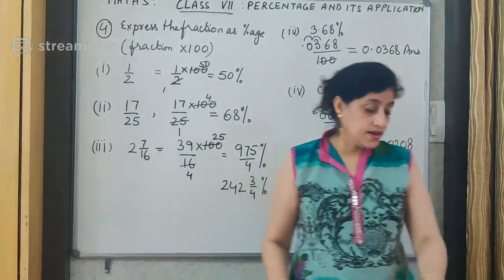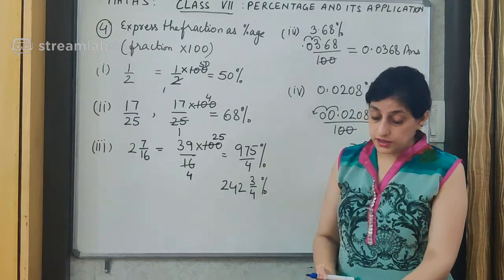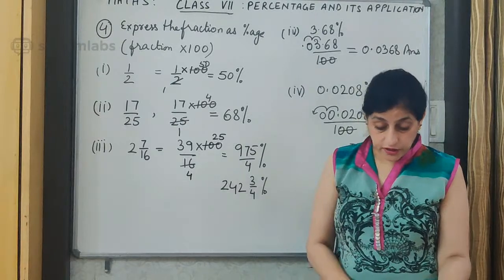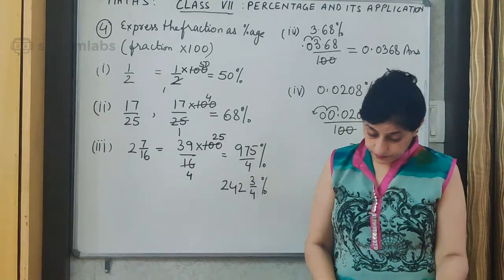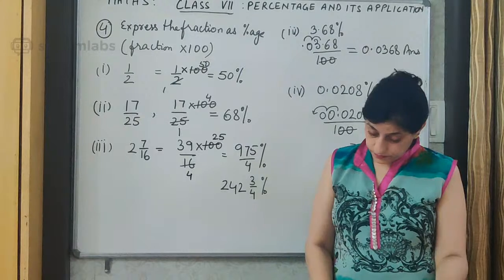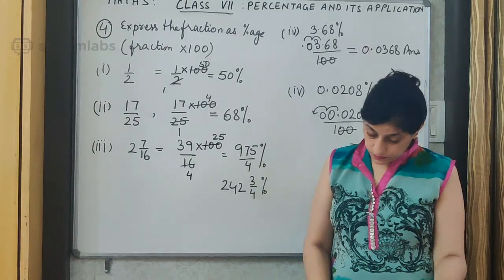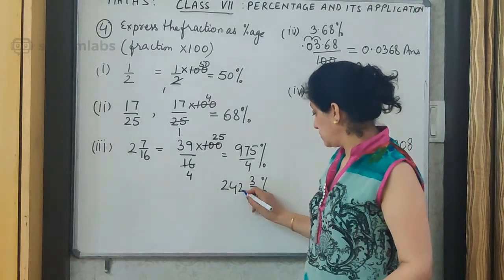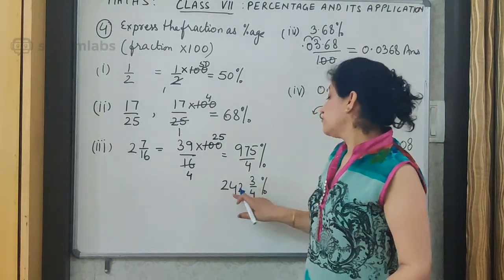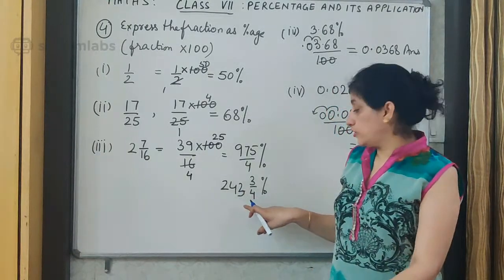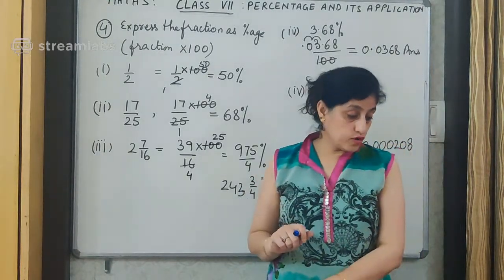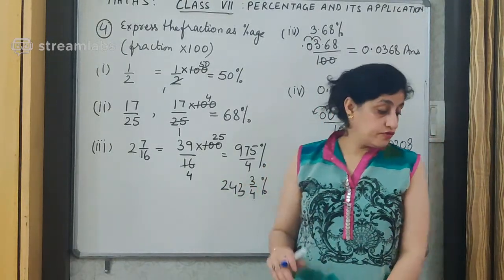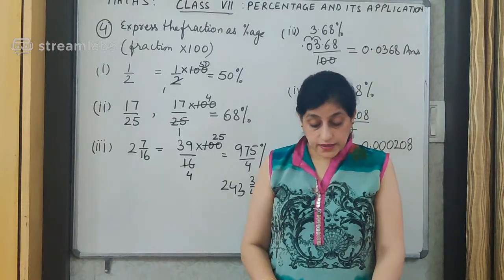I'll give you a side and you can please check if this is clear to you. Any doubt, I'll give you just 1 minute. You can clarify your doubt if you have any. That was 12, 4 3s are 12. 243 whole 3 upon 4%. 243 whole 3 upon 4% is what we are getting over here.